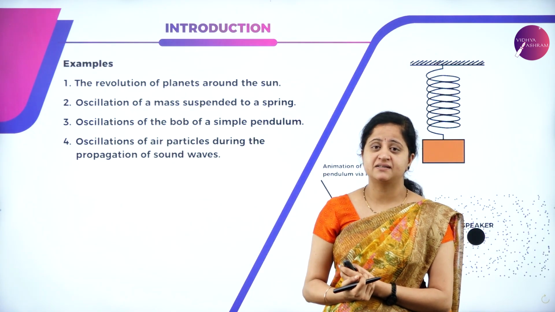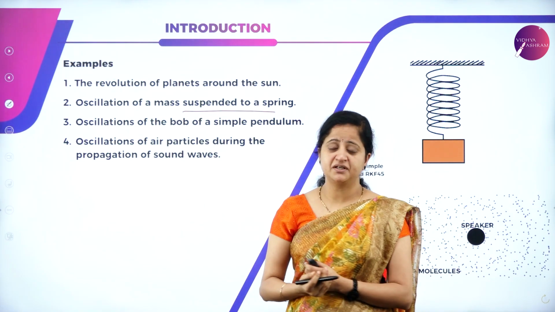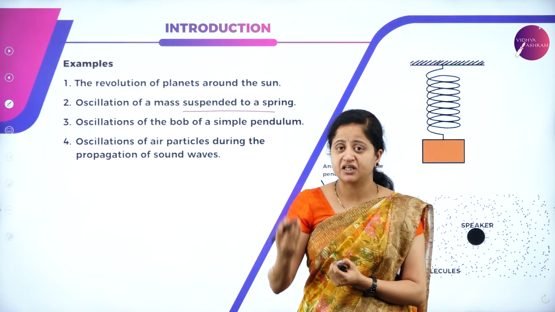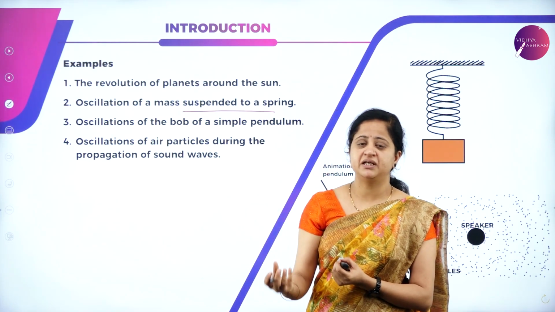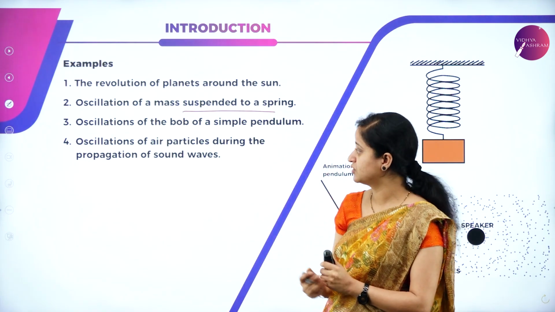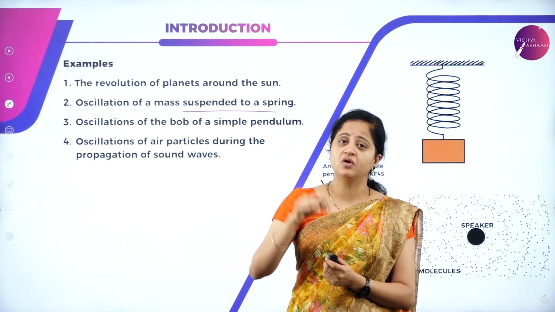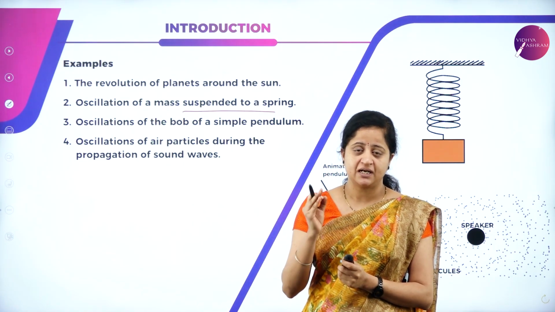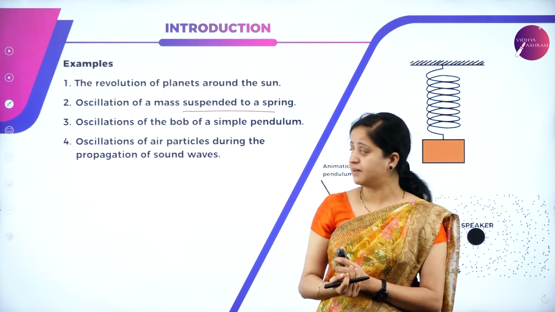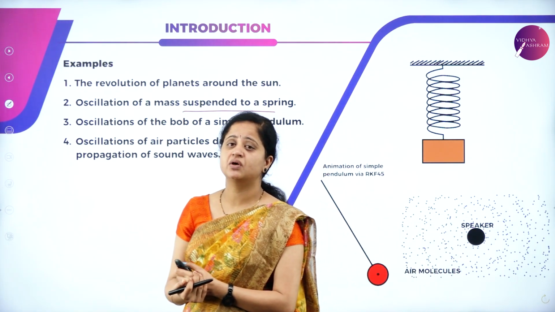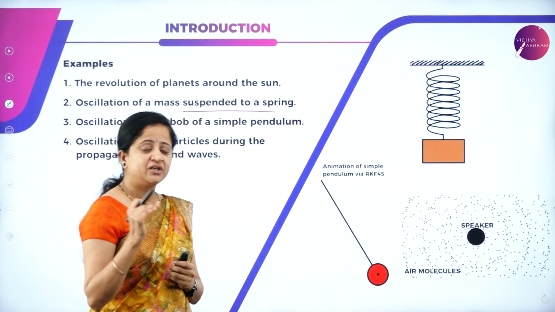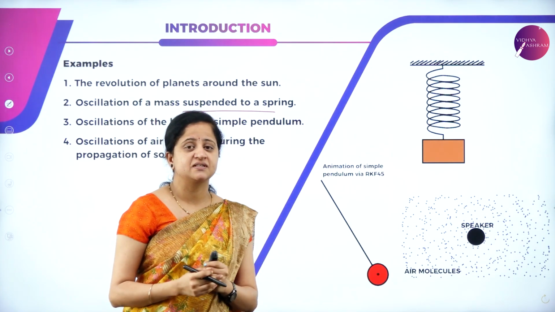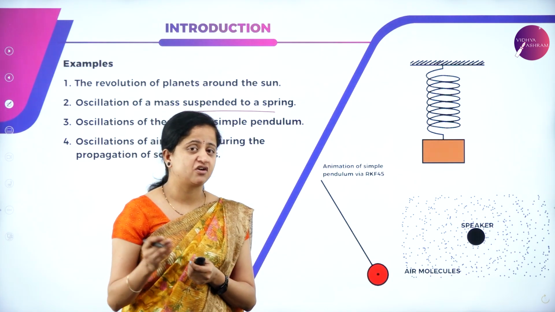And we have a few more examples for this, that is oscillation of a mass suspended to a spring. If you attach some mass and the spring is allowed to execute oscillation, after a regular interval of time it will be in motion, and it is also called a periodic motion. And oscillation of the bob of a simple pendulum, though it is oscillatory motion, we can also give as an example for periodic, since it takes place at regular intervals of time. And oscillation of air particles during the propagation of sound waves is also a periodic motion. So now, after knowing about oscillatory motion, we can conclude that all oscillatory motions are periodic, but all periodic motions are not oscillatory.